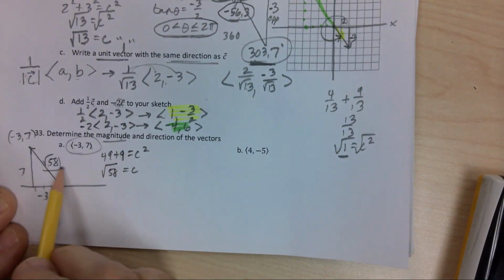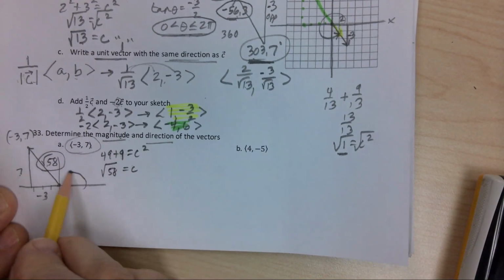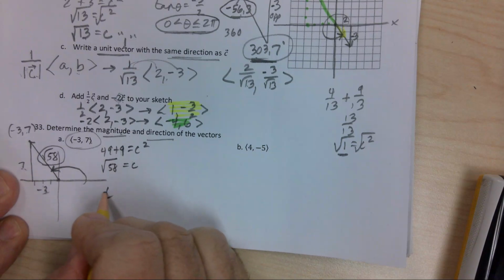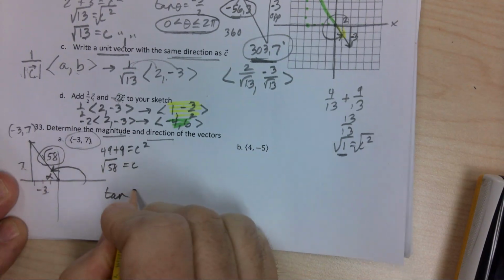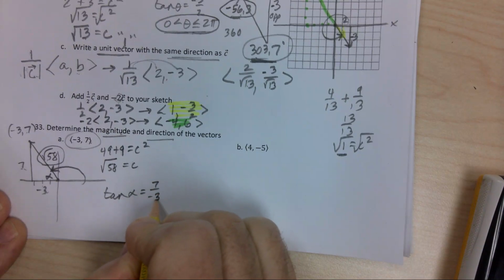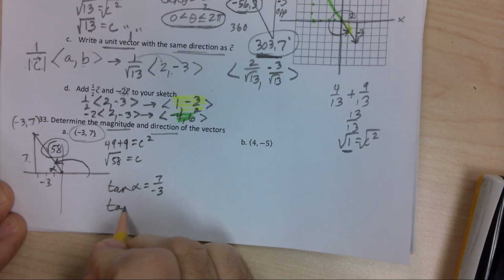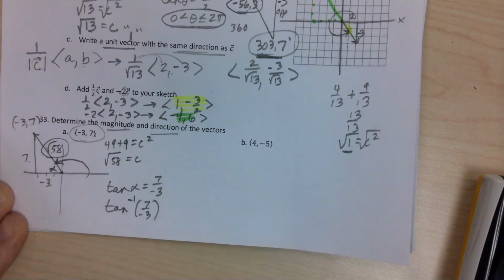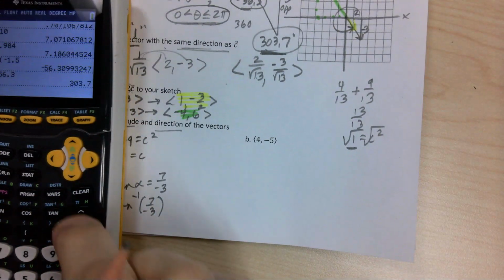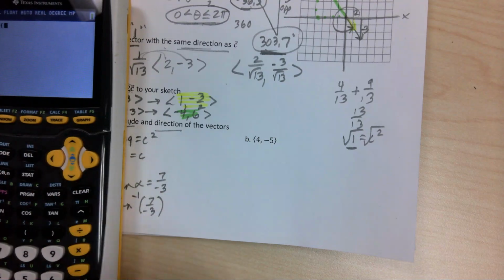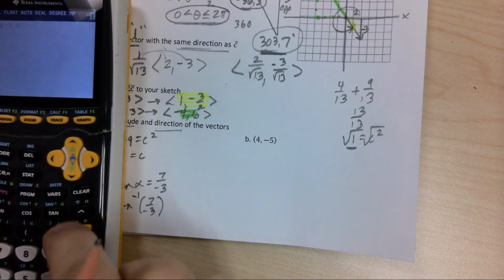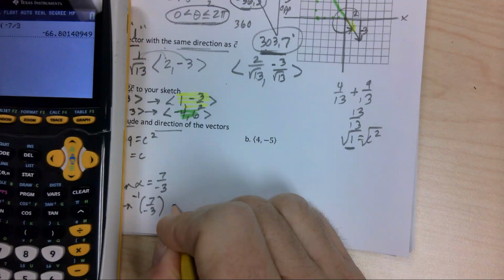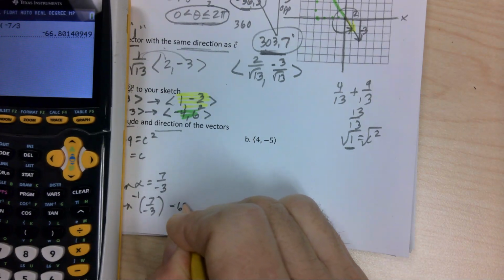And there's the magnitude. Now it says direction, which they want to know how far do you have to spin it. I'm going to use these two sides. Tangent, I'm going to put little alpha in there, equals opposite over adjacent, and then I'm going to use the inverse tangent to find that. So 7 over negative 3. I'm going to put the negative with the 7, negative 66.8. So the calculator spits out negative 66.8.